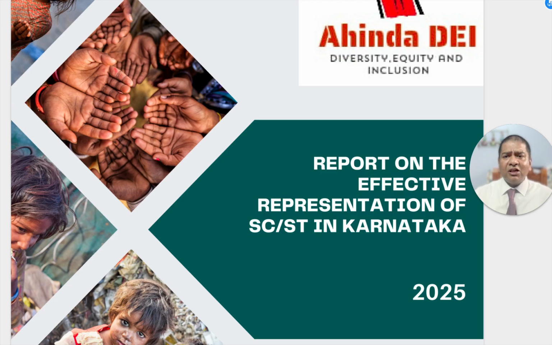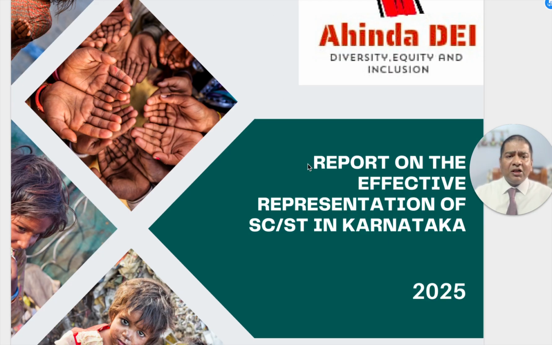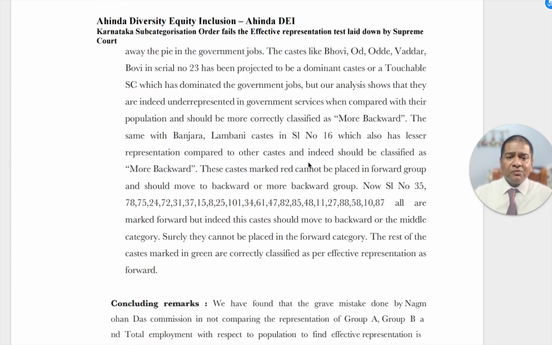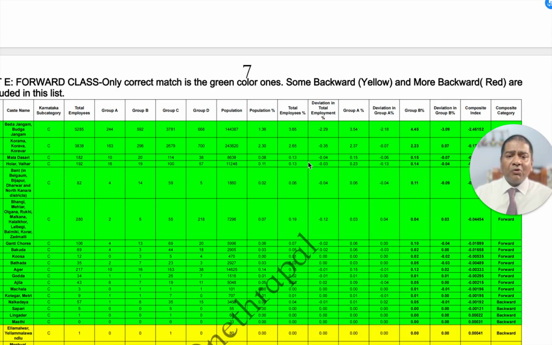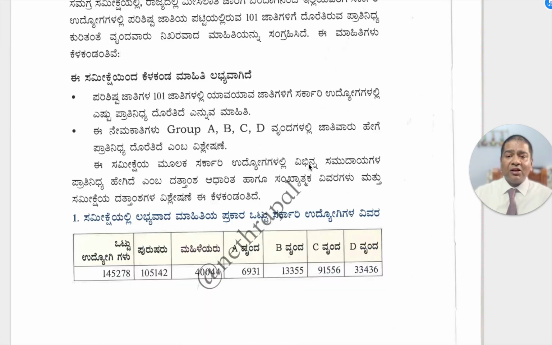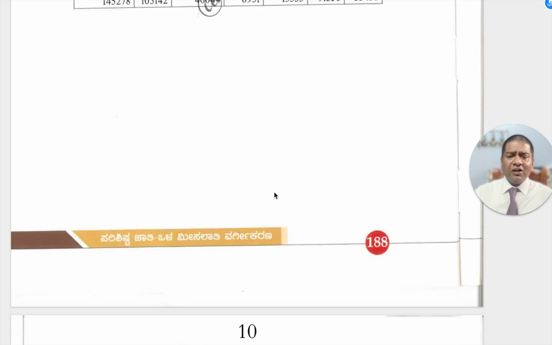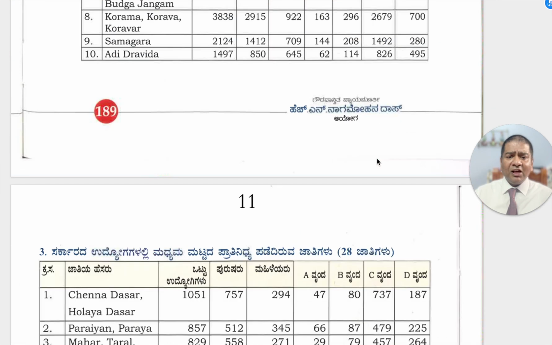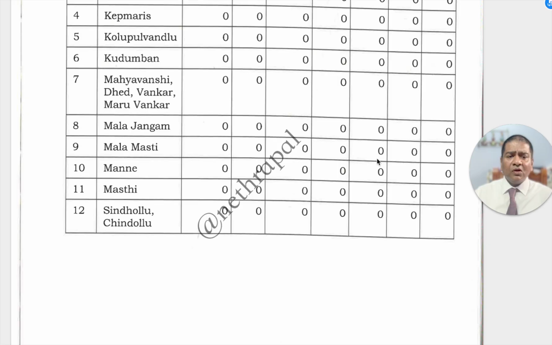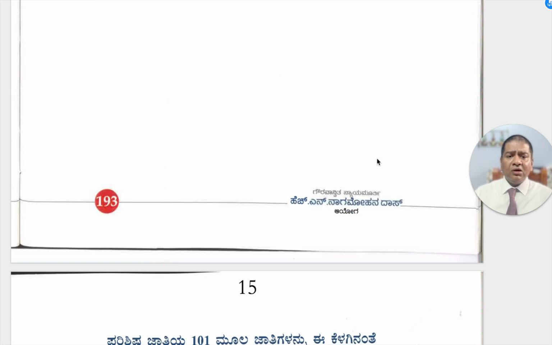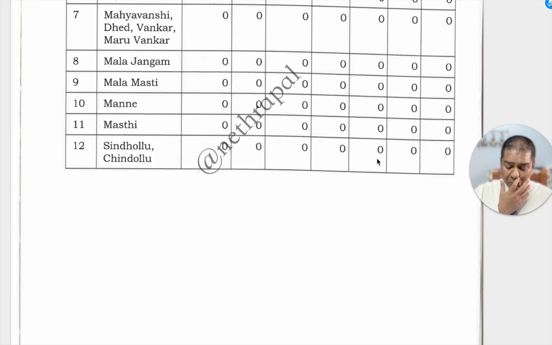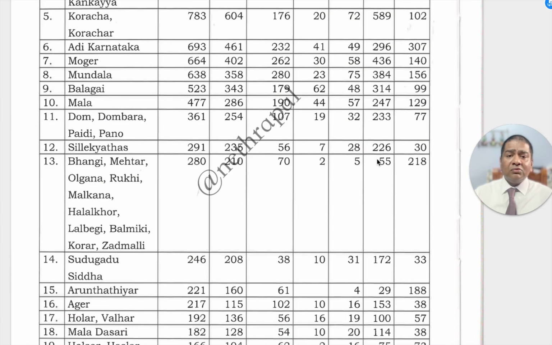I will now directly jump to the data points in my report. We have enclosed all these data points in the report, taken from the Nagmohan Das committee. One good thing is that the Nagmohan Das committee has given the split-up of Group A, Group B, Group C, and Group D jobs. This is very clearly mentioned, on page numbers 188 to 193, where the numbers are given.